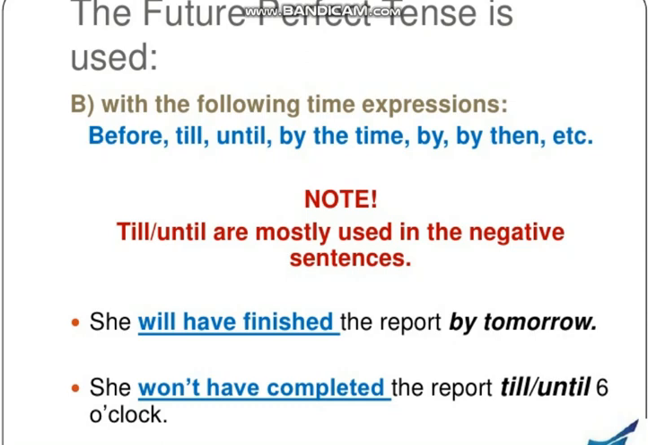Like in examples, you can see she will have finished the report by tomorrow. She won't have completed the report till or until 6 o'clock. So here you can see till or until is used in a negative sentence, and a specific time is given that the action would be finished before that time.